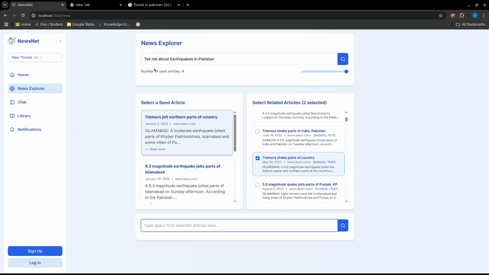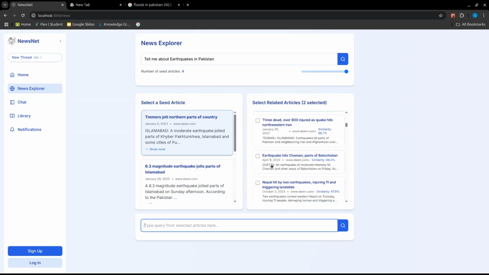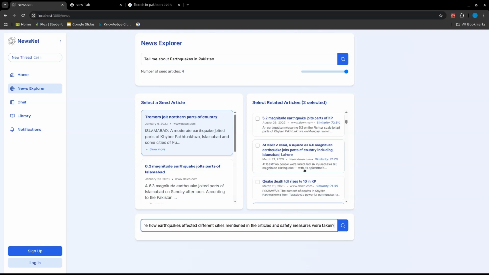I've asked, tell me about earthquakes in Pakistan. I have selected a seed article, "Tremors jolt northern parts of Pakistan," and various articles that tell about the earthquakes that came in Islamabad and Khyber Pakhtunkhwa, and the responses that were taken. I will now paste a query here, which talks about how earthquakes affected different cities and the safety measures that were taken. Now we will see what sort of answer our News Explorer generates.